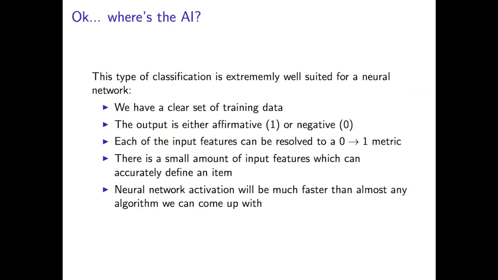It's better to narrow down the number of features and make sure that they're very accurate in predicting whether an item is going to be positive or negative. And finally, this is great for a neural network because the activation of a potential piece of training data on this network is going to be way faster than any other algorithm we could probably produce. It's going to be very fast, so we can do a lot of processing extremely quickly using this neural network once we have it trained.